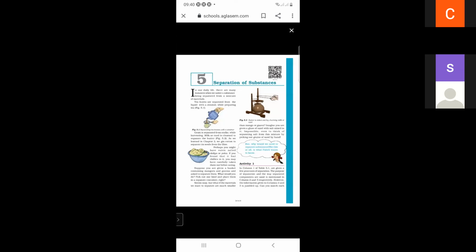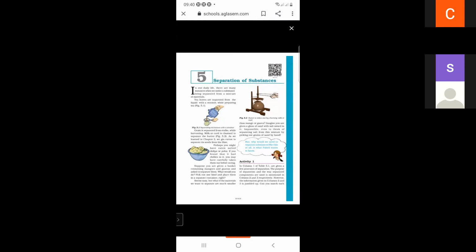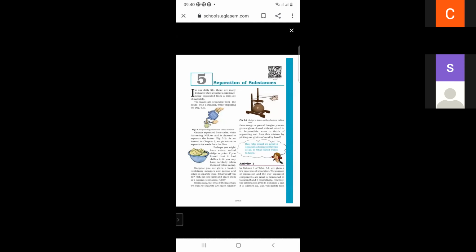Imagine you are given a glass of sand with salt mixed in it. It is impossible even to think of separating salt from the mixture by picking out grains of sand by hand. So you cannot separate sand and salt with the help of hands. We cannot separate all substances with the help of our hands.